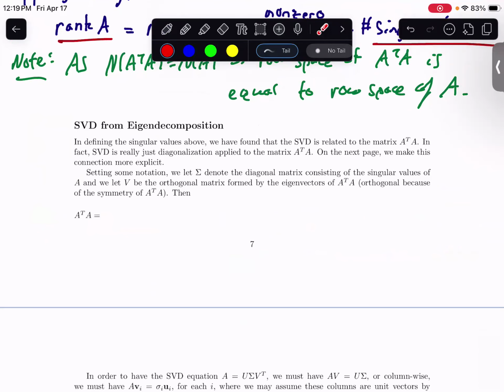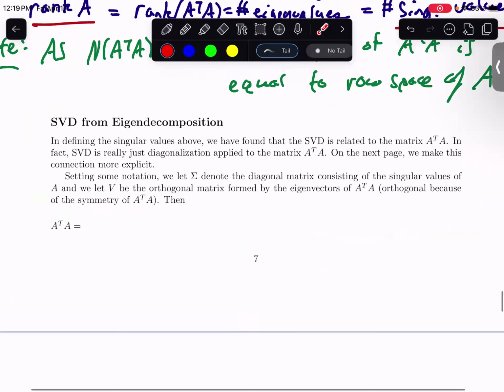Okay, so there's only a couple more. I'm not going to be able to go through everything I want to here, but this is now going into how you actually go about finding the singular value decomposition via eigen decomposition, which is another way of saying diagonalization. In defining the singular values above, we have found that the singular value decomposition is related to the matrix A transpose times A. In fact, the singular value decomposition is really just diagonalization applied to the matrix A transpose times A. We're going to make this more explicit on the next page. And we're going to set some notation before going through the next part.